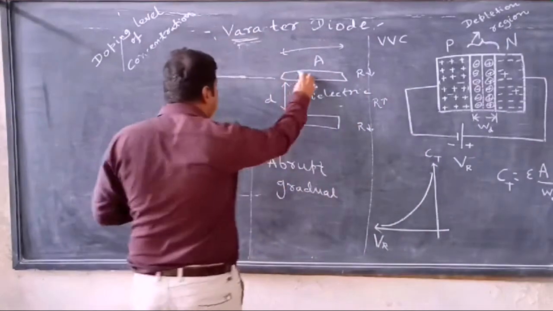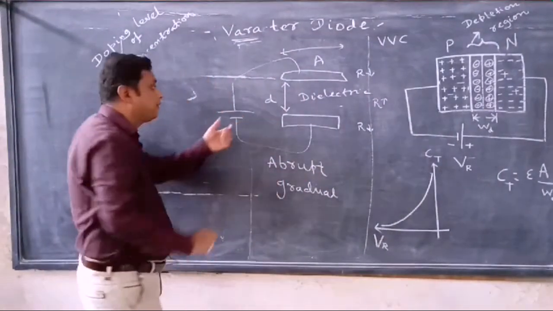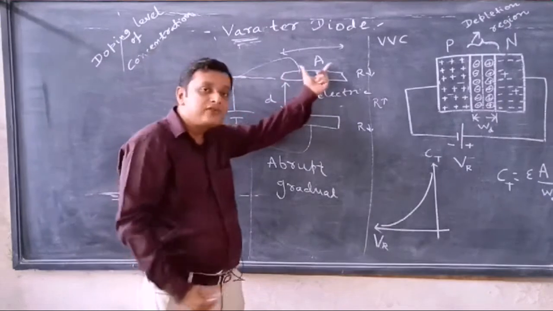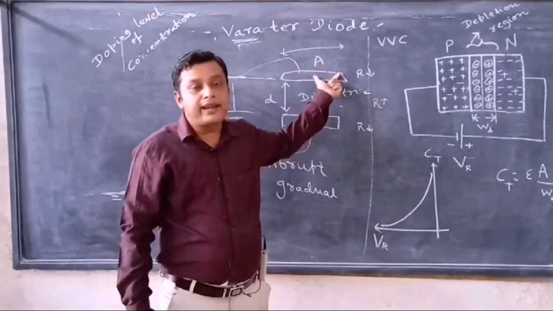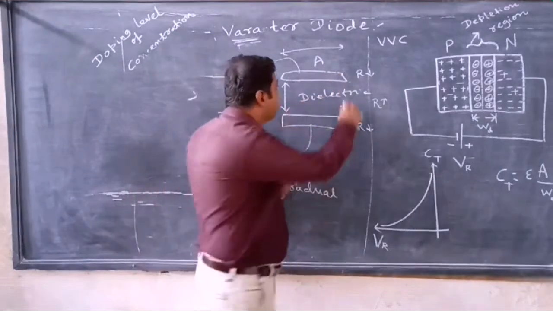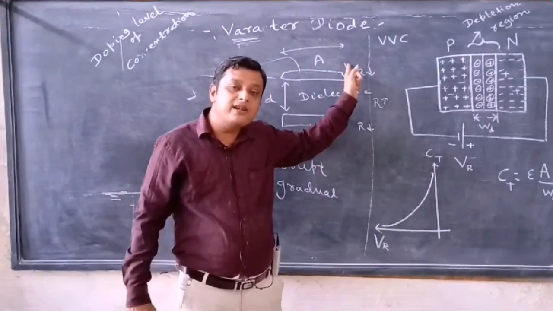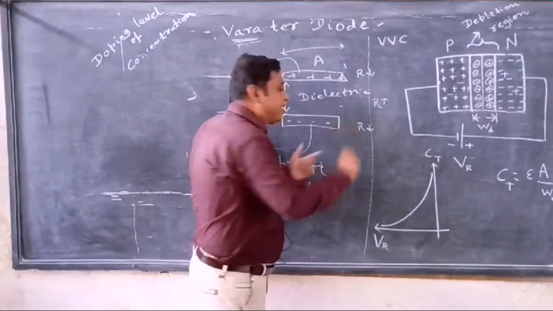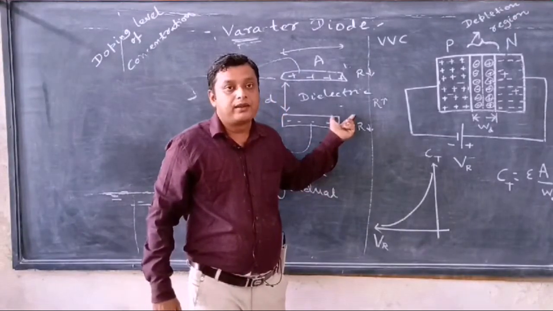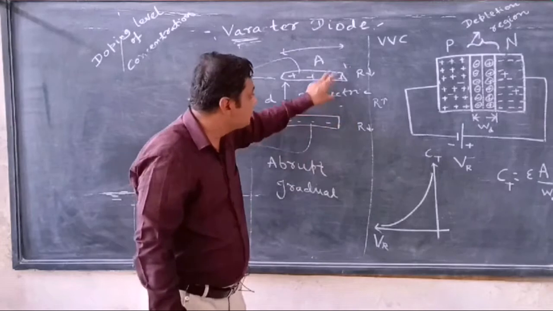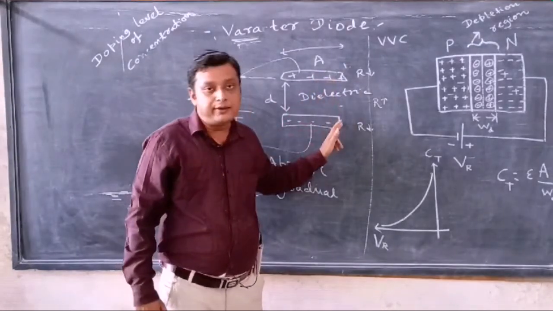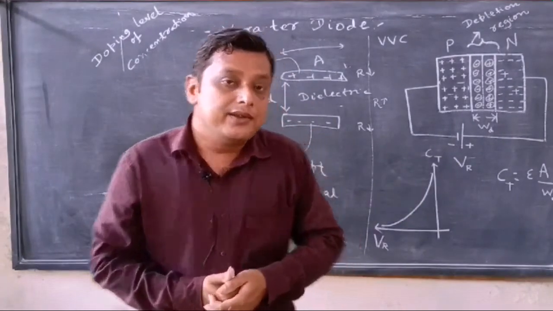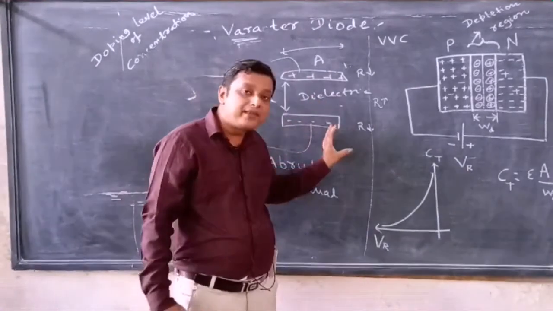So if I apply a power supply across this capacitor, what happens? Positive charges are collected or stored at plate 1, so plate 1 is the positively charged plate. Plate 2 is the negatively charged plate. This positive charge and negative charge are separated by a distance d. Now this is the basic of a capacitor.